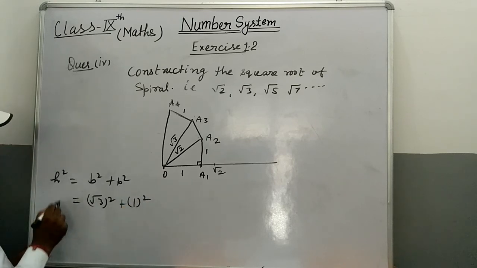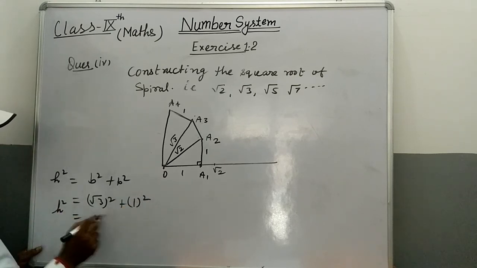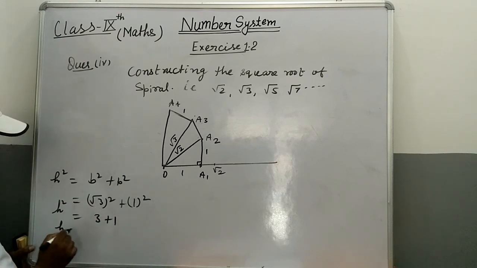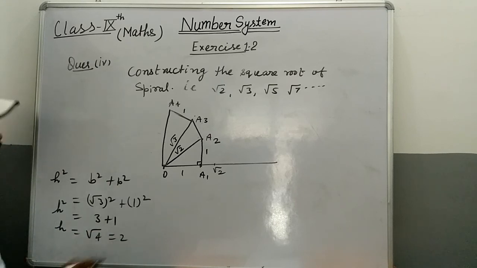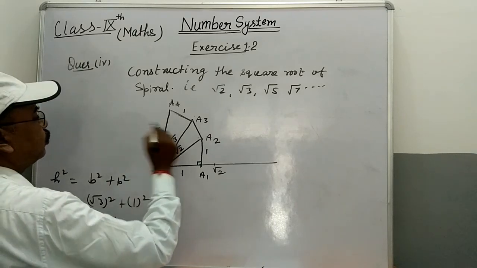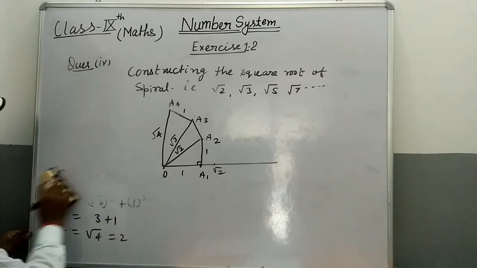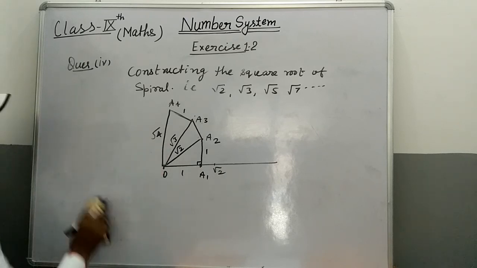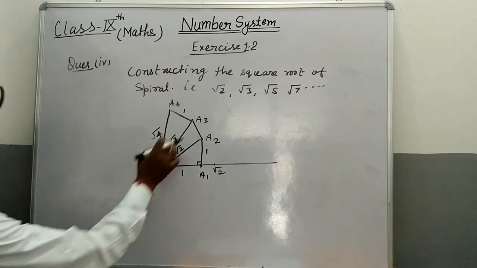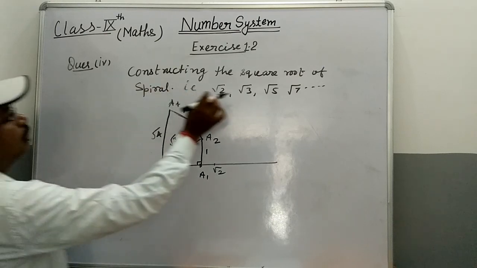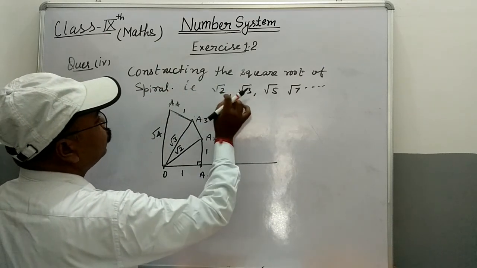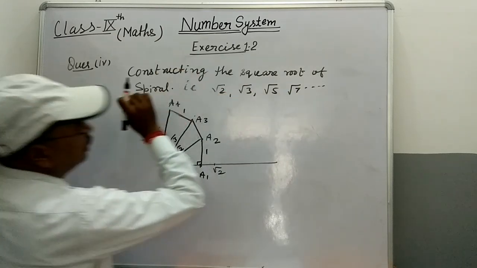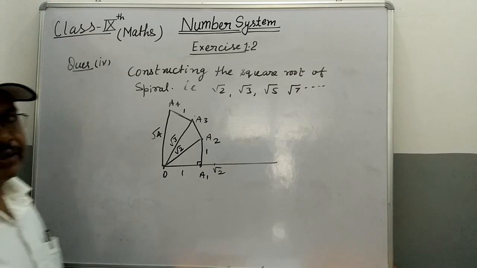Under root 3 square plus 1 is 3 plus 1, which is under root 4, that is 2. This is the representation of under root 4. Now, students, continue this process, and this spiral construction is what you need for the irrational numbers under root 2, under root 3, under root 5, under root 7. That's today's class over.